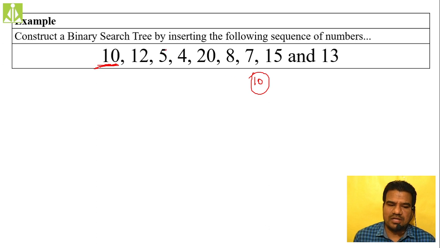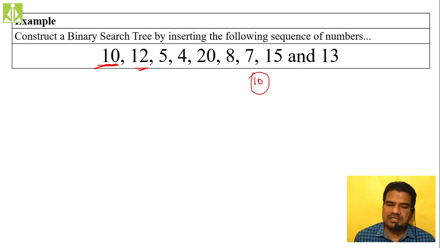Then after that, what we have to do is insert 12. So how do we do the insertion? Again, when we are doing the insertion of this 12, we have to start from the root node only. So when we are inserting 12, compare this node to be inserted with the root node. So 12 we are comparing with 10, the root node.